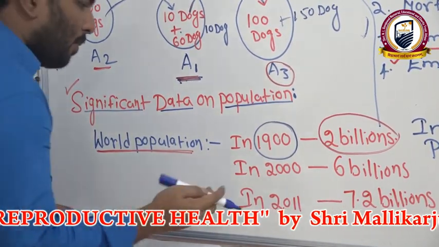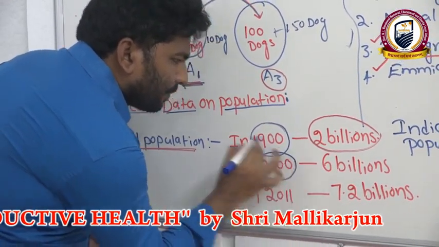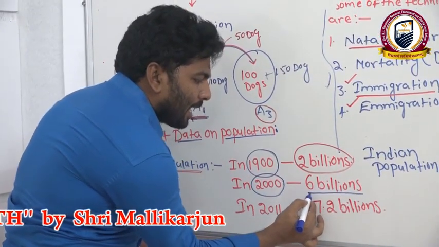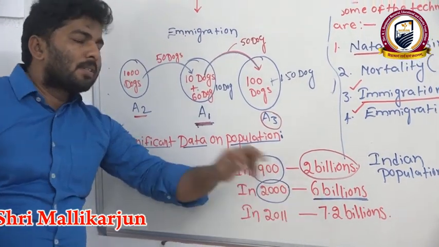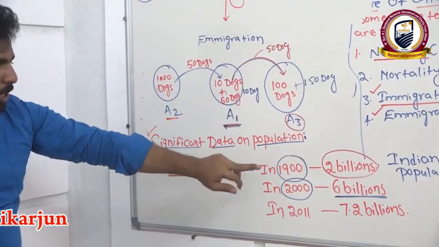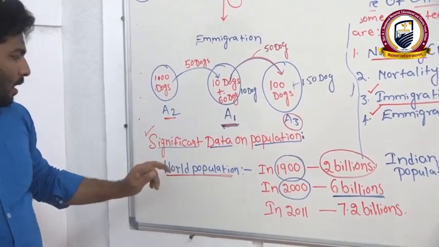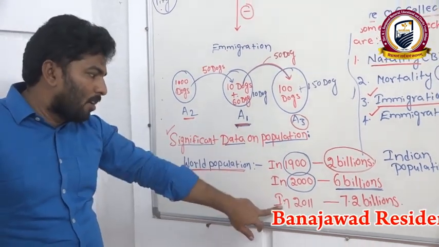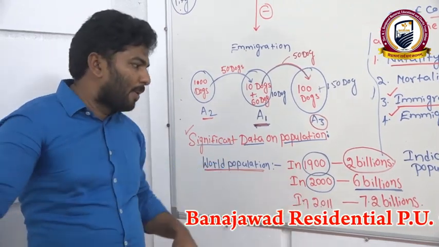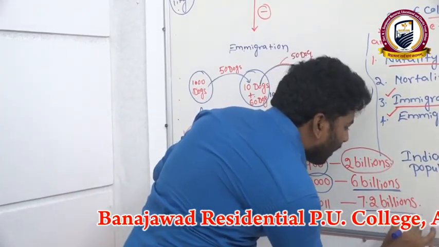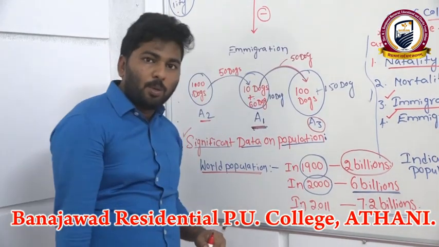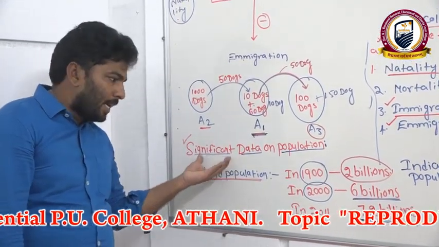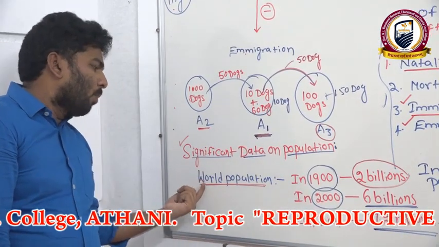When it comes to 2000, it skyrocketed to 6 billion. Now, according to the latest census, in the year 2011, it becomes 7.2 billion. This is the data worldwide.